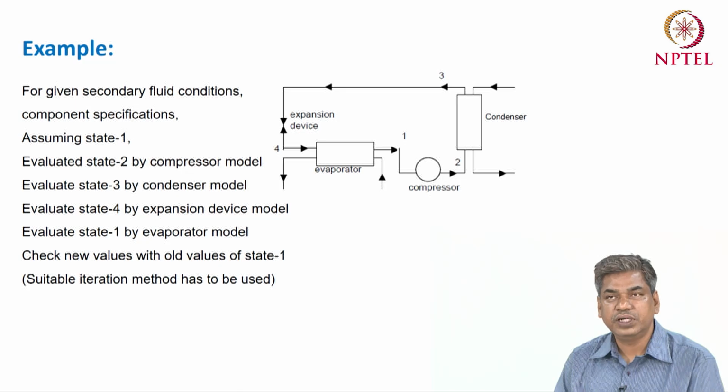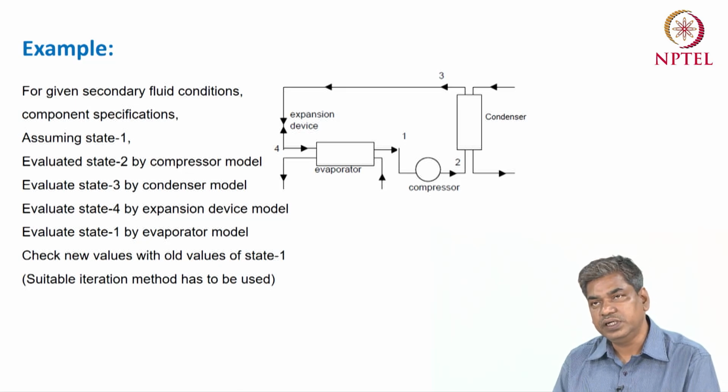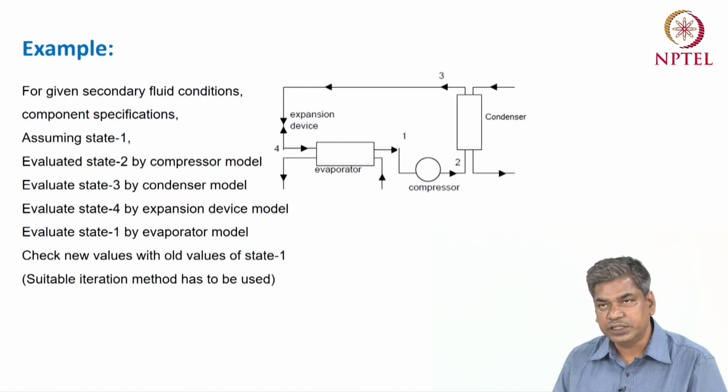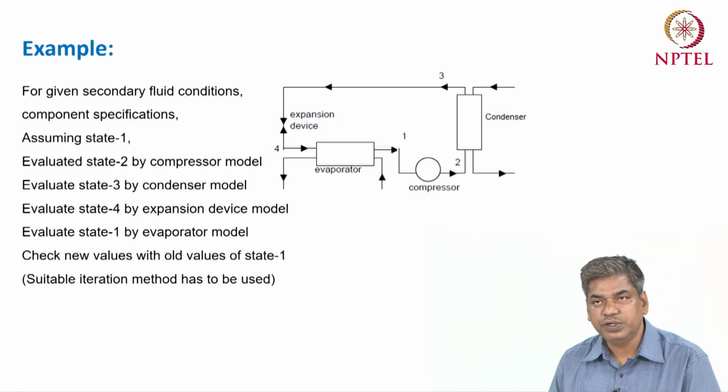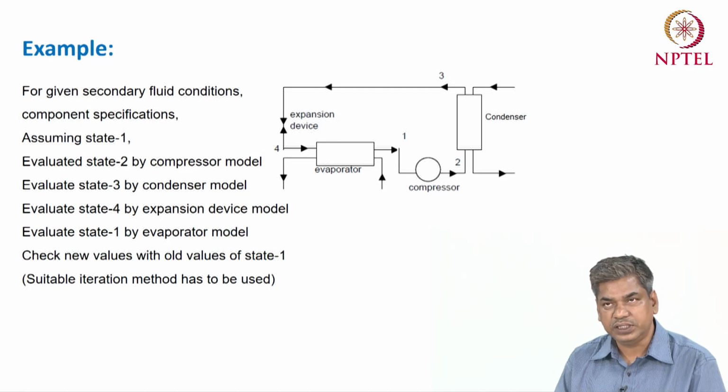Similarly, in the case of the condenser, the mass flow rate and inlet condition of the secondary fluid are given. Then for that condition, for the fixed rotational speed of the compressor, we have to calculate what the different state points will be.